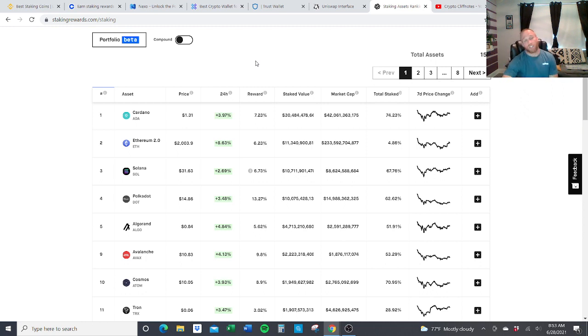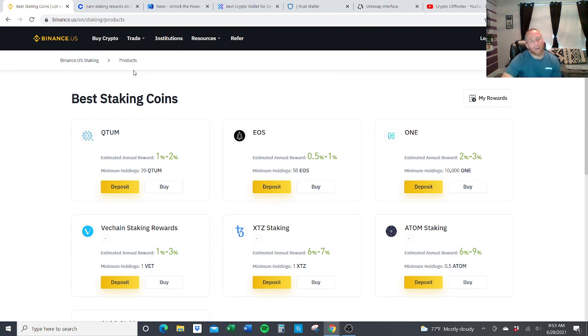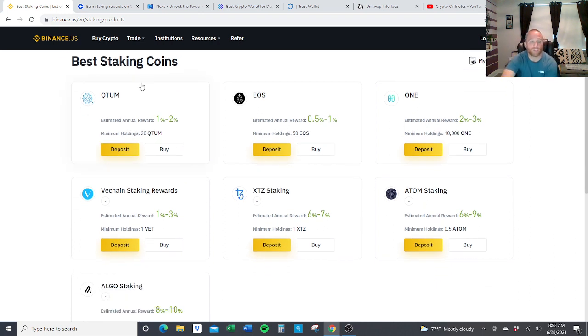So just going over the exchanges that we normally work with, like Coinbase, Binance. I pulled them up. And Binance, for example, here are some of the rates at Binance. With these exchanges, these aren't going to be as good of rates as some of the hardware wallets you'll be able to get, because the exchanges are going to probably take a little bit of a fee. But you're going to get a better return than you would in your traditional bank accounts. Here's just a couple examples through Binance US, what they're going to offer.